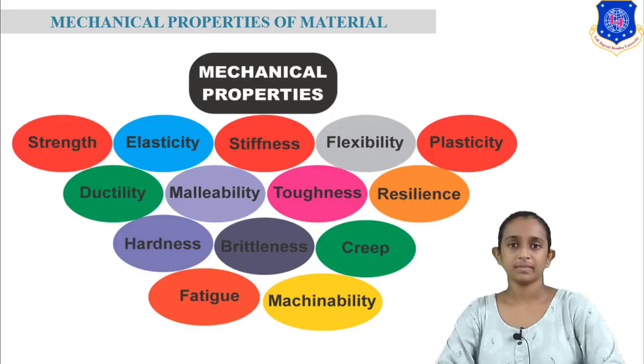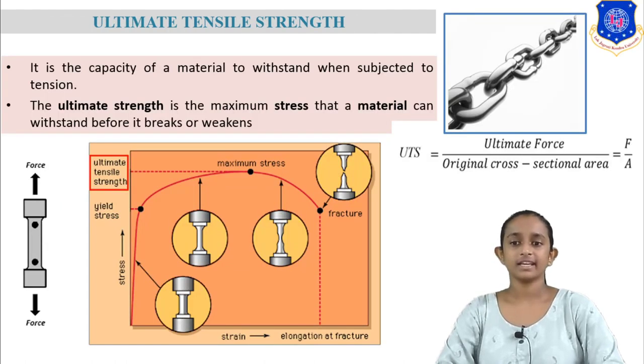Next topic is mechanical properties of material. There are many mechanical properties like ductility, plasticity, toughness, brittleness, percentage elongation, Young's modulus of elasticity, etc. In this lecture we will discuss them one by one. So let's start. First one is ultimate tensile strength.